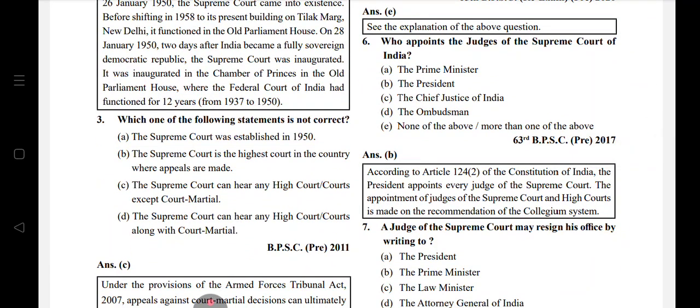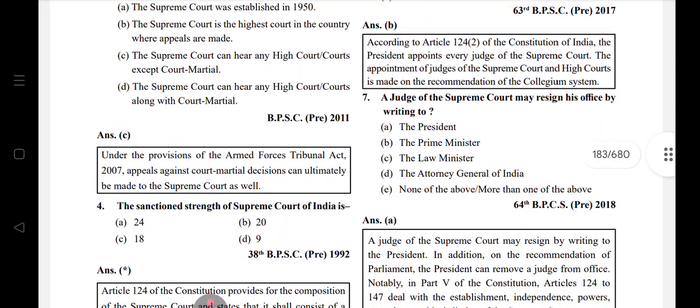Not correct. Supreme Court can hear appeals from any High Court except a court martial. The Supreme Court was established in 1950, the highest court in the country. Appeal was made. Supreme Court can hear any court or courts along with the court martial.